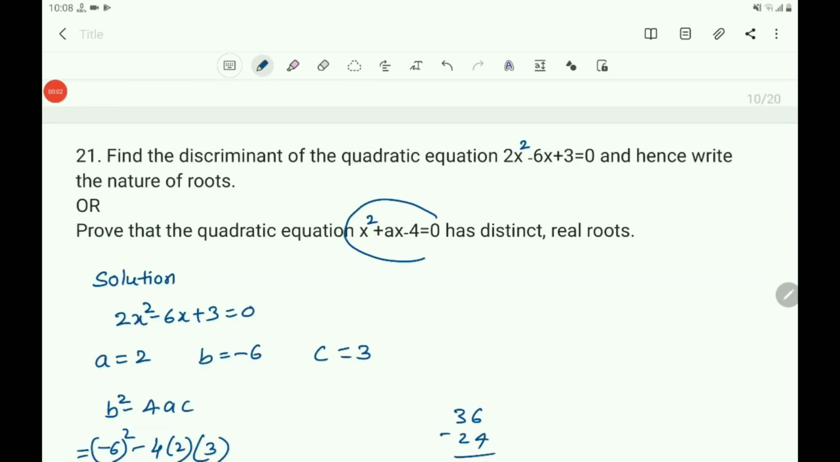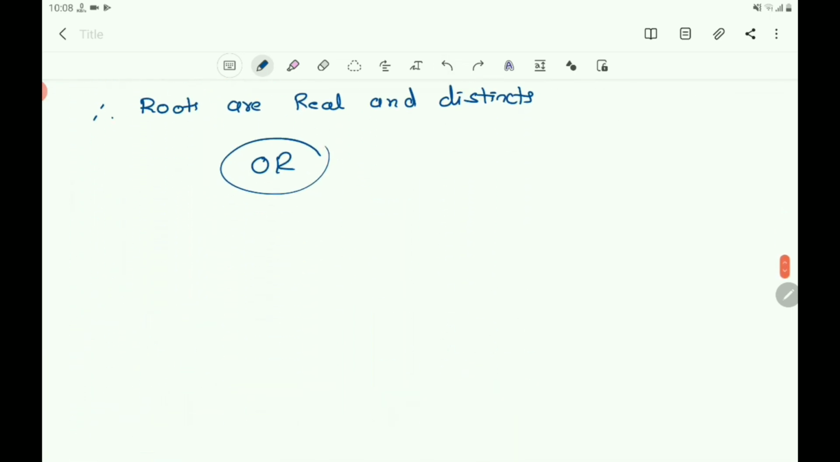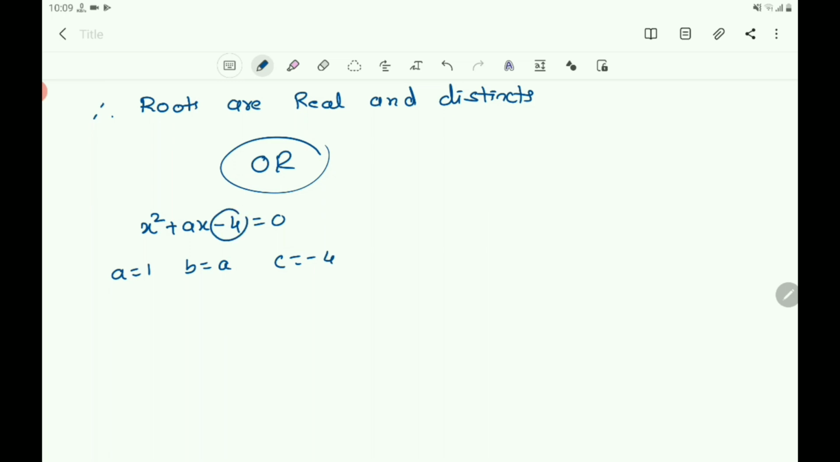So you write, take this quadratic equation, x square plus ax minus 4 equals 0. Now you write here, a value is 1 because the coefficient of x square is 1. b value is a and c value is minus 4. This is the c value. The b value is a, and the a value is 1 here, since the coefficient of x square is 1. So you can take a equals 1.